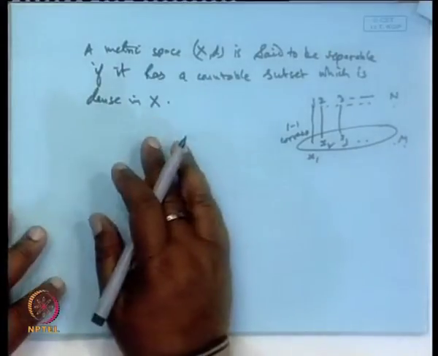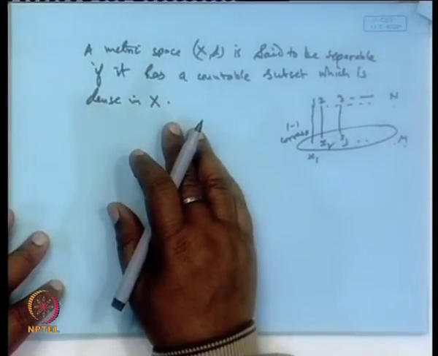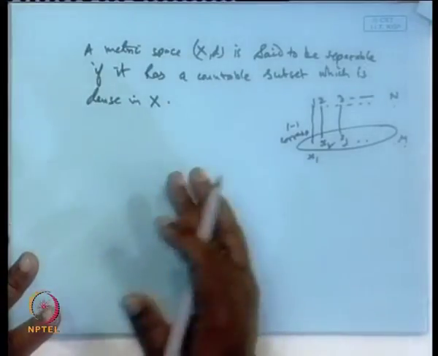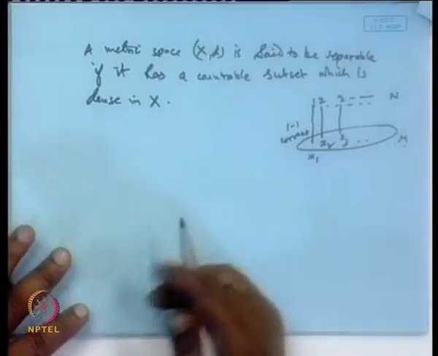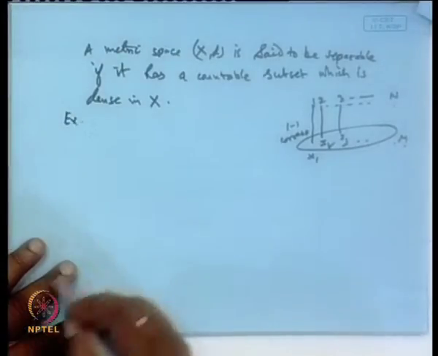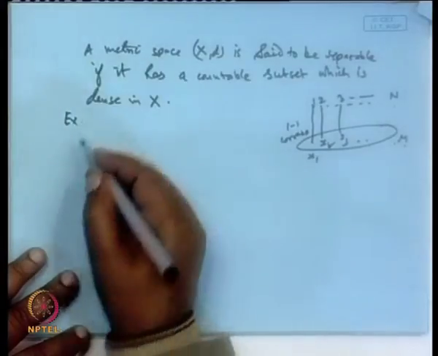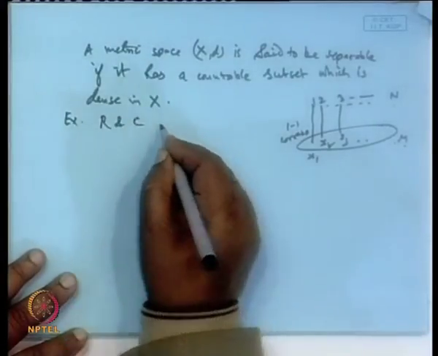So, if a set which is countable and dense exists in a metric space X, then we say the metric space is separable. Now, for example, the set of real numbers is a separable metric space. So, R and C are separable.